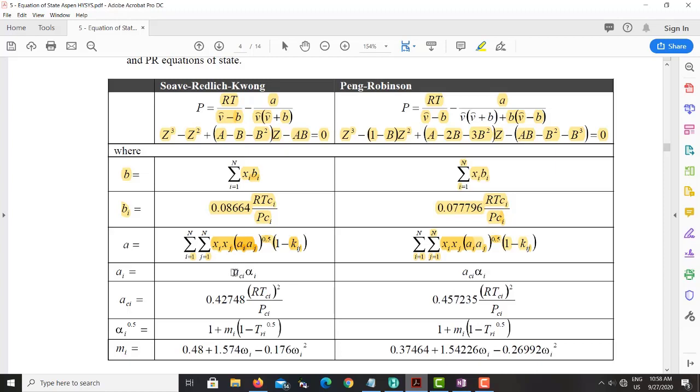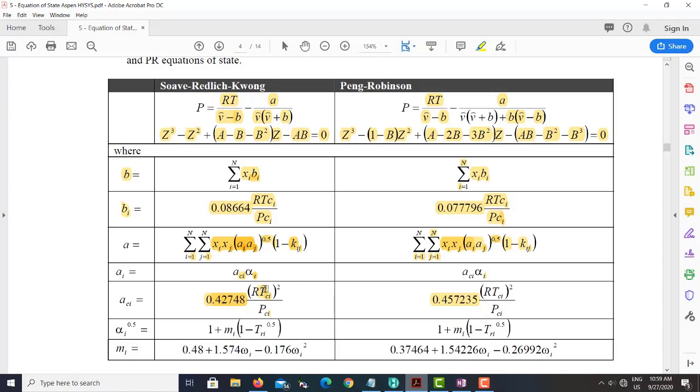For individual interaction, you use this formula, ACI and alpha I. A similar equation is used here. For ACI, the interaction of component 1, you need to use this one. Again, you need to know how the interaction works, and you need to relate this one with something. So what they did is they relate this one to critical properties like critical temperature and critical pressure, multiply with R, square it up, and then multiply with this number. This number is optimized based on experimental values. Similarly used here, but here they also do some modification with interaction, and they use a slight difference in this parameter.